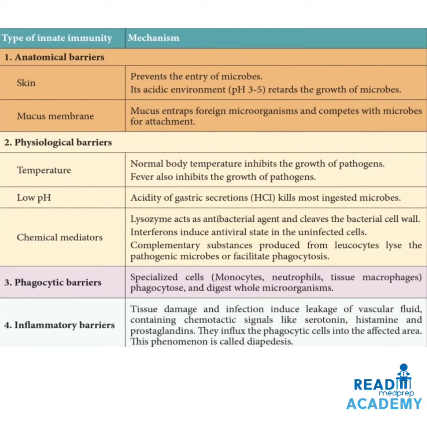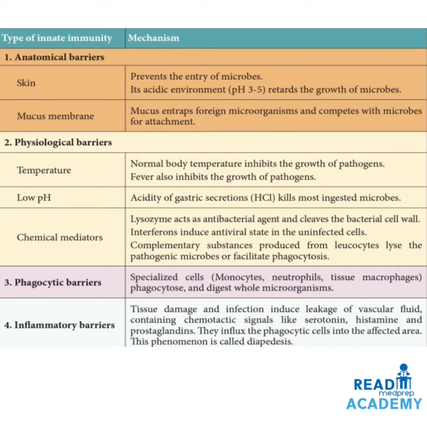Physiological barriers, temperature, low pH, chemical mediators. Temperature, normal body temperature inhibits the growth of the pathogens. Fever also inhibits the growth of pathogens. Low pH, acidity of the gastric secretions, hydrochloric acid in the stomach kills most ingested microbes. Chemical mediators, lysozyme acts as an antibacterial agent and cleaves the bacterial cell wall. Interferon induces antiviral state in the uninfected cells. Complementary substances produced from the leukocytes lyse the pathogenic microbes or facilitates phagocytosis.